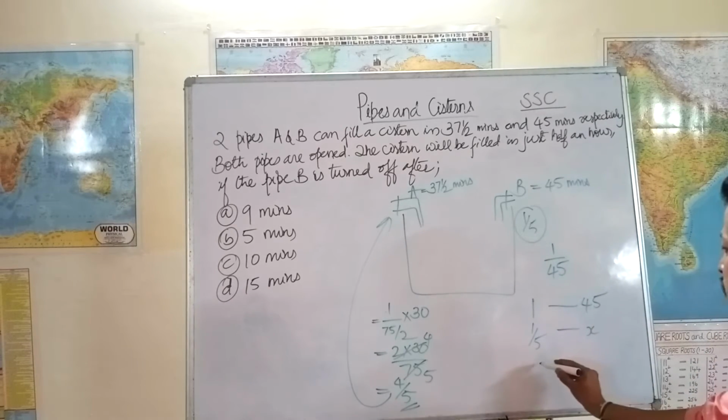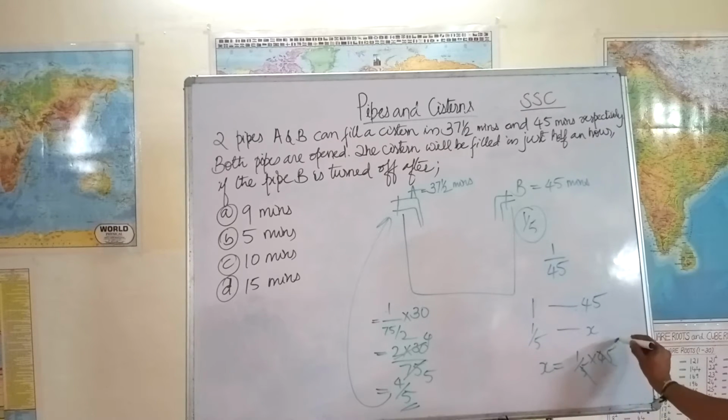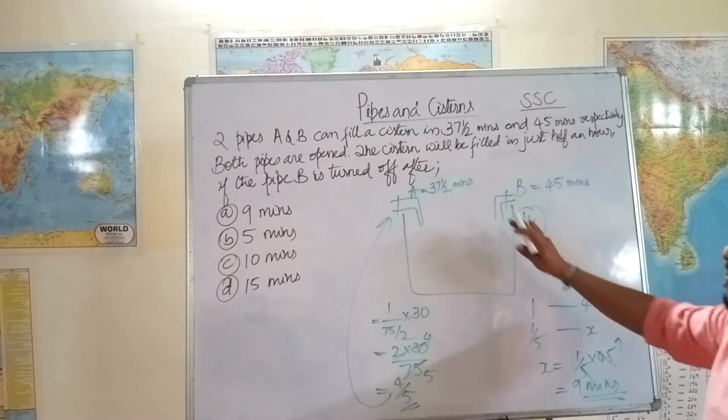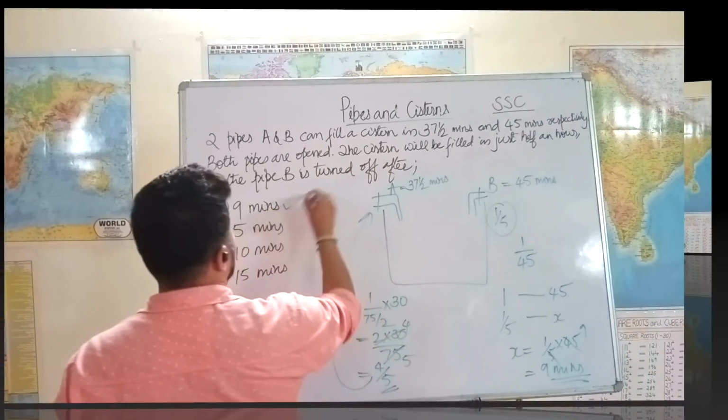That means x is equal to 1/5 into 45. So 5 ones are 5, 5 nines are 45. x is equal to 9 minutes. So in 9 minutes, if you turn this off, the tank will be filled in exactly 30 minutes. So option A is the right answer.